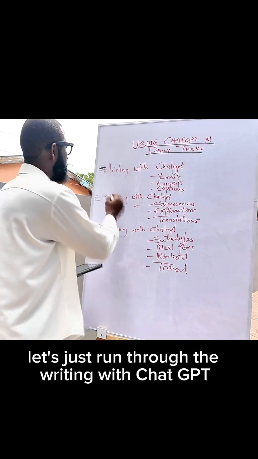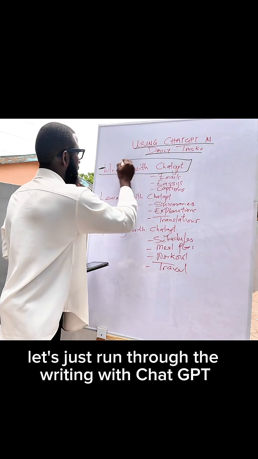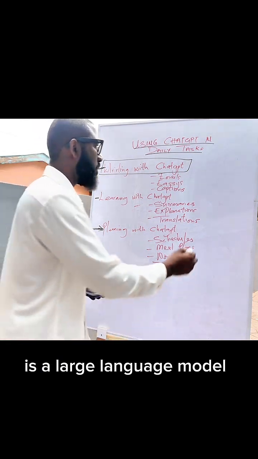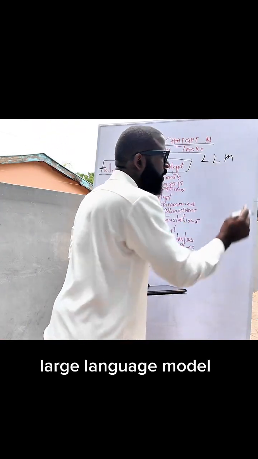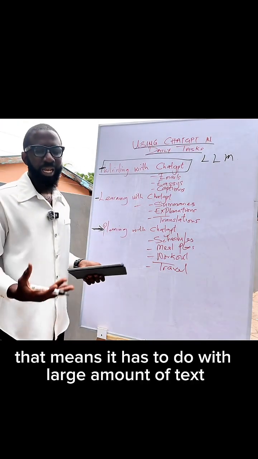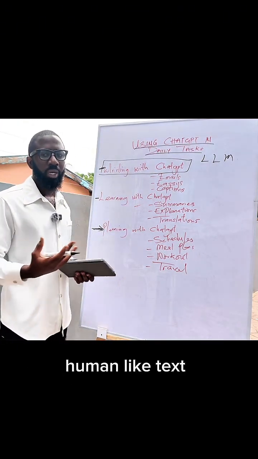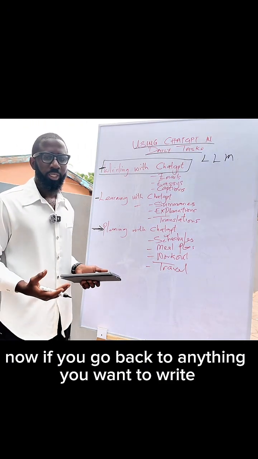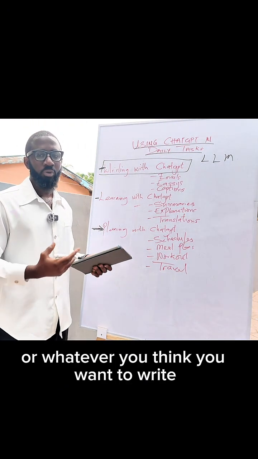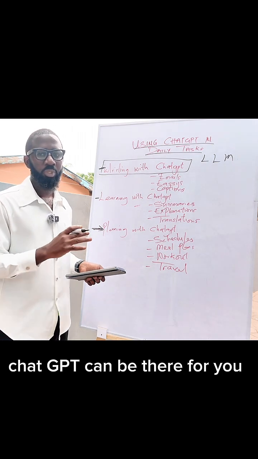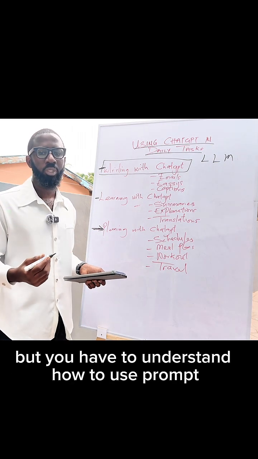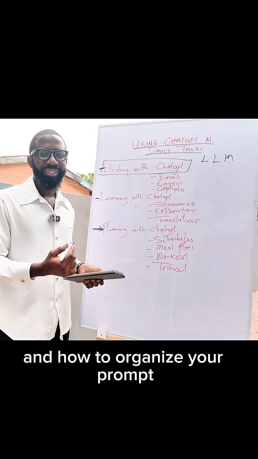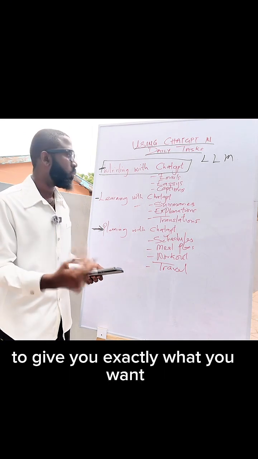First of all, let's run through writing with ChatGPT. You have to understand that ChatGPT is a large language model. That means it has to do with a large amount of text, human-like text. If you go back to anything you want to write, be it an essay, an email, or anything else, ChatGPT can be there for you, but you have to understand how to use a prompt and how to organize your prompt to give you exactly what you want.